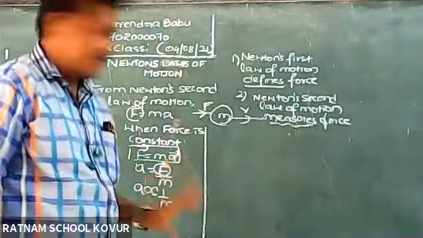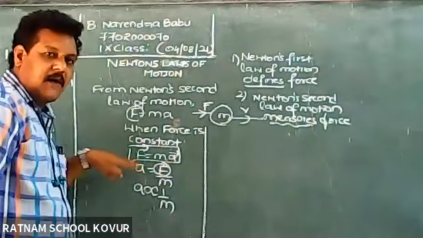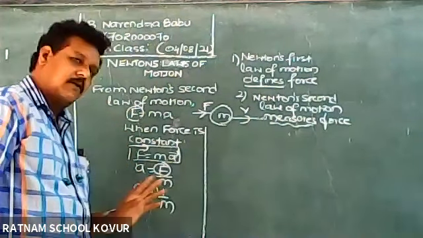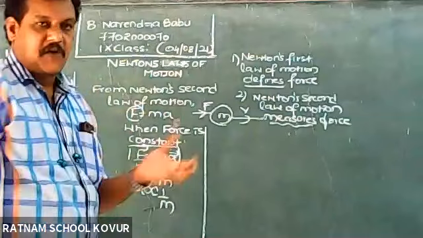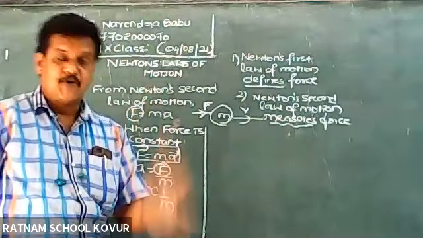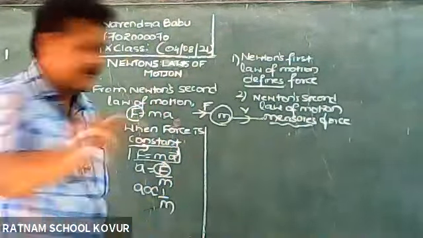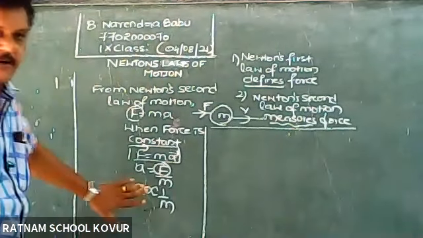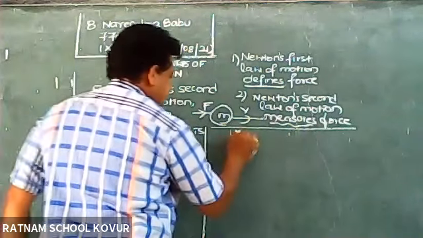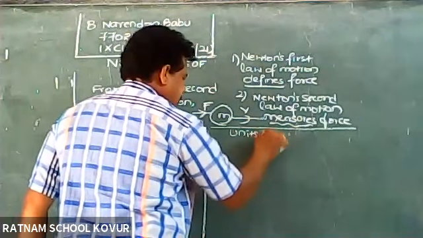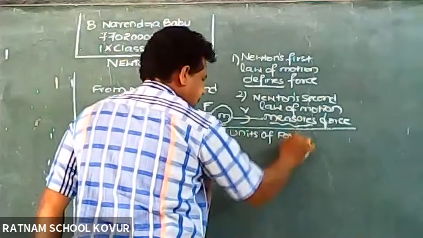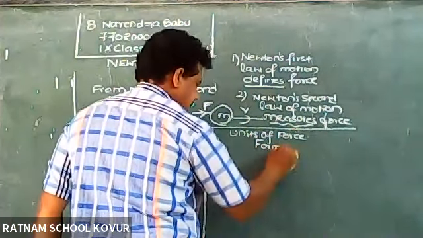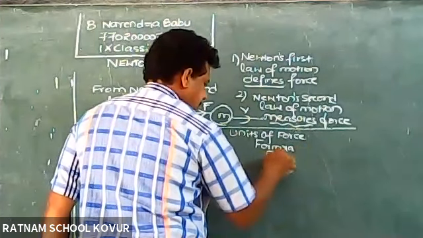We already got the formula for force here, F is equal to ma. When you have the formula in hand, we can write the units very easily. So the units of force are very, very important. The formula is F is equal to ma.